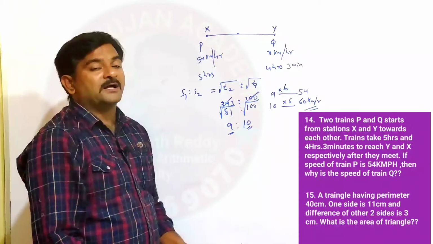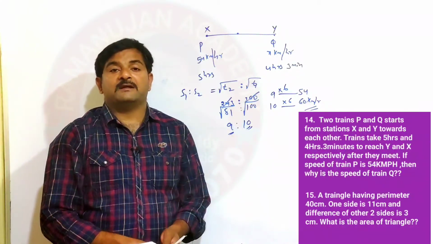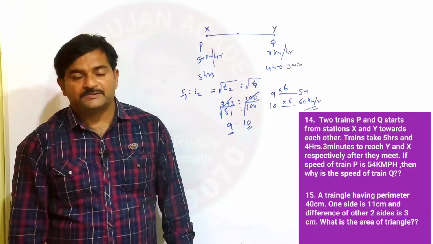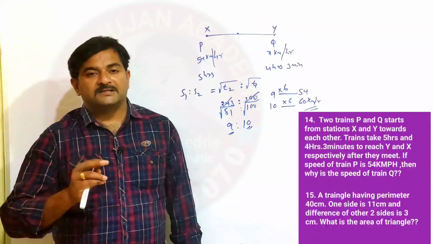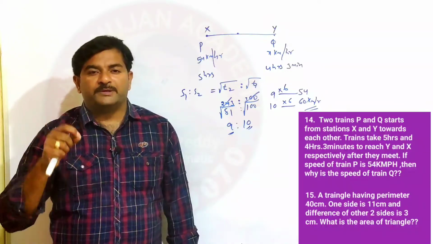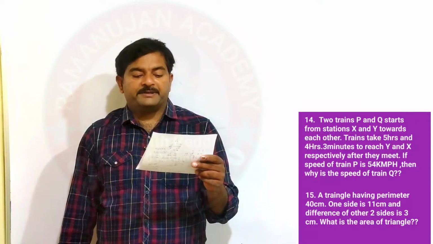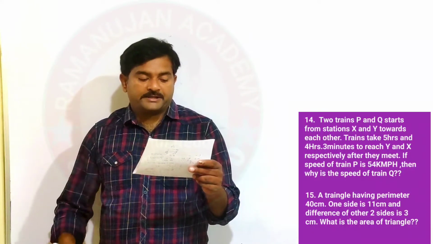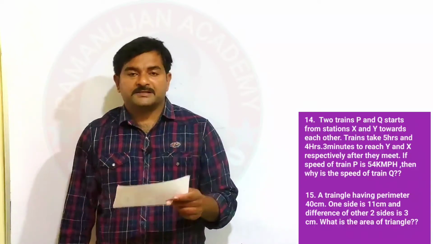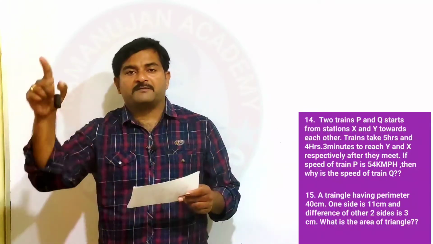You can use this formula if the time is given after they meet. Okay, so I hope you understood. So these are the 14 questions. Now we have one more beautiful question. So let's see that last question. A triangle having perimeter 40 centimeters. Perimeter means the sum of all sides, right?